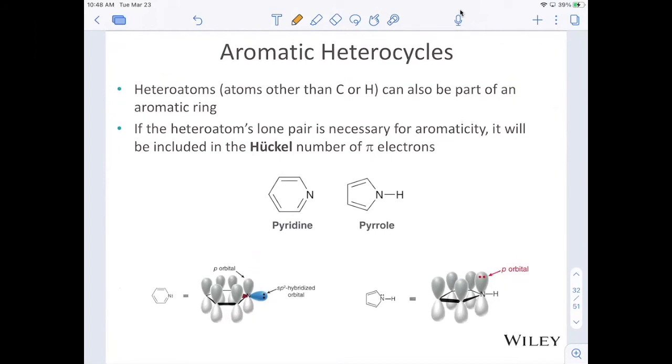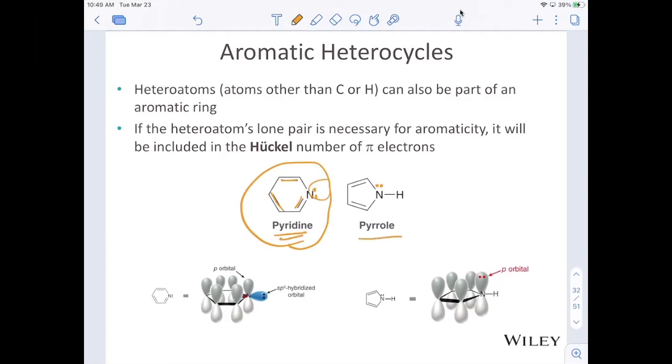And lastly, we can have heteroatoms in our aromatic compounds as well. For example, if we have nitrogen, remember nitrogen always has a lone pair. And so it turns out when nitrogen is sp2 hybridized, then those electrons are out to the side in an sp2 hybridized orbital that's planar. Those do not contribute. And so pyridine has these 6 pi electrons here that make it aromatic.